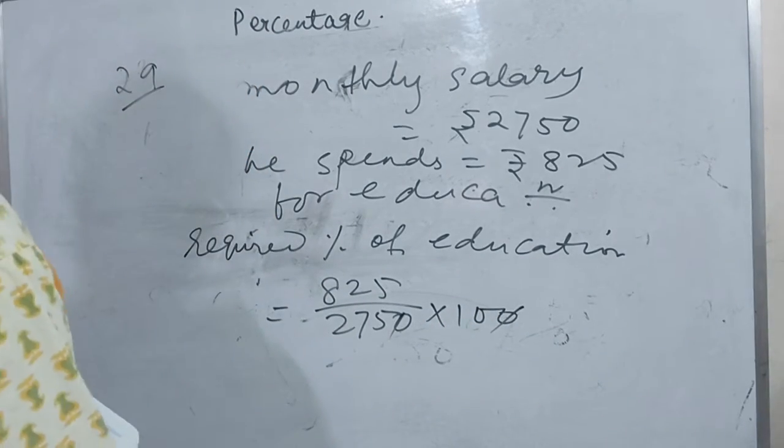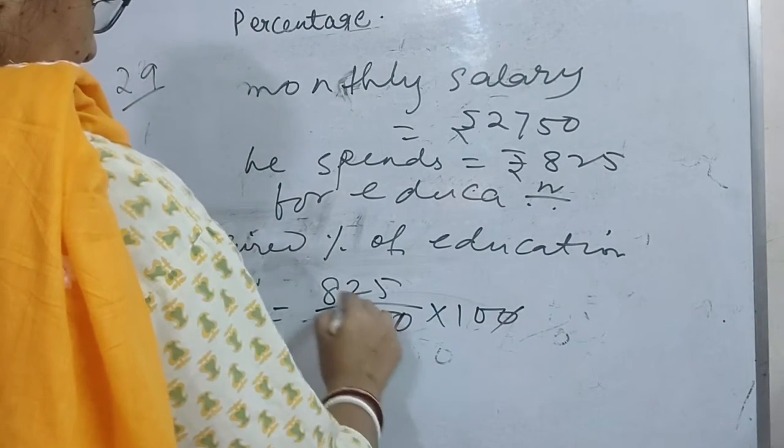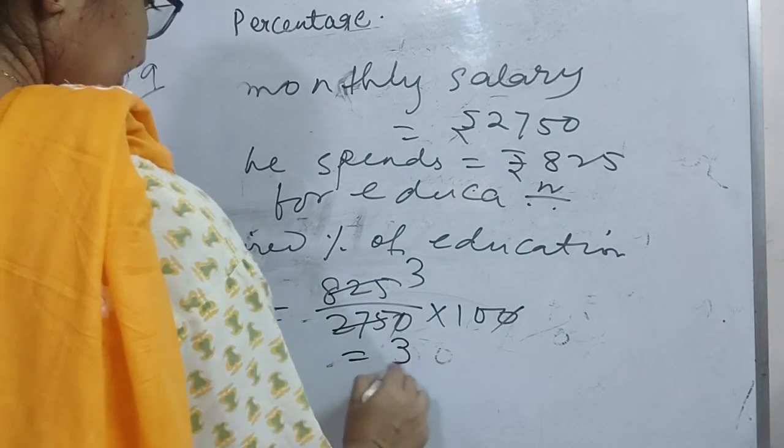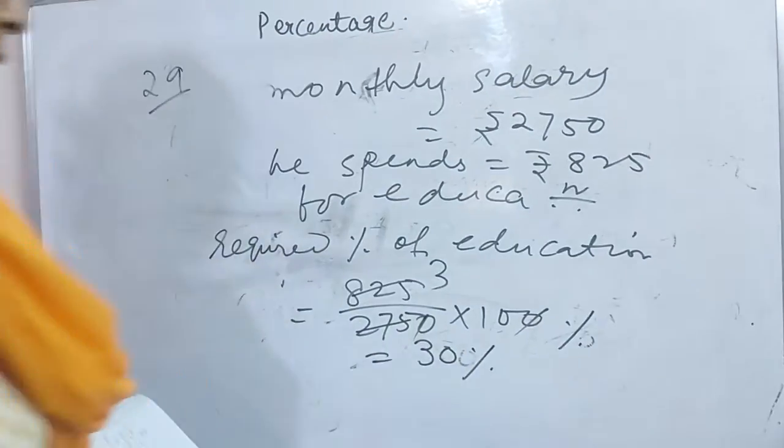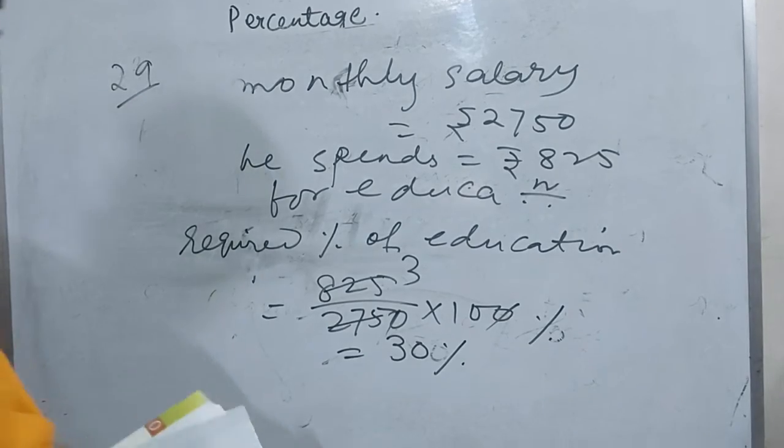The zeros cancel out. This is 3. This is equal to 30%. Okay. This will be the answer.